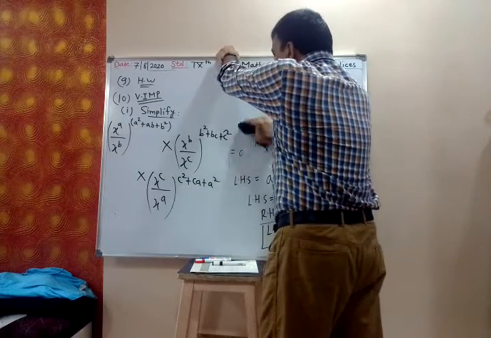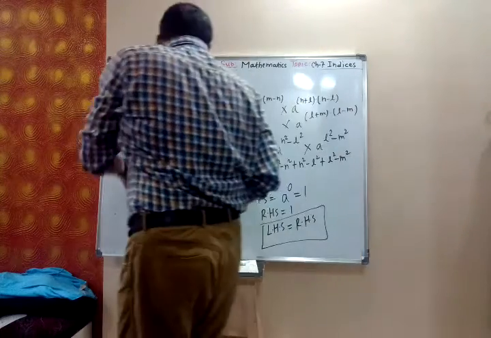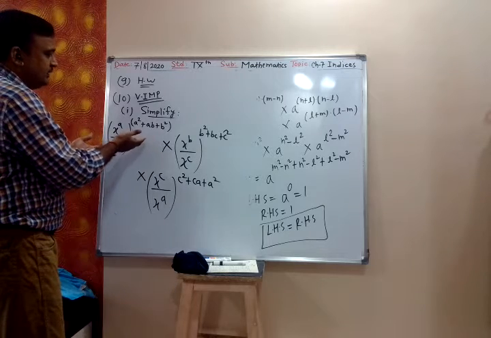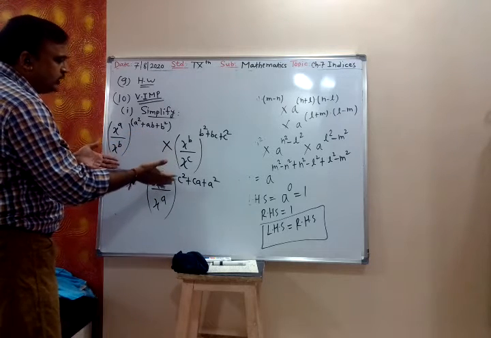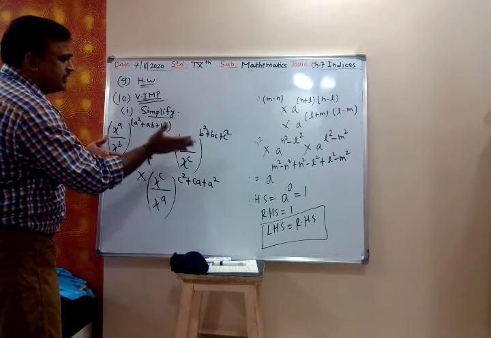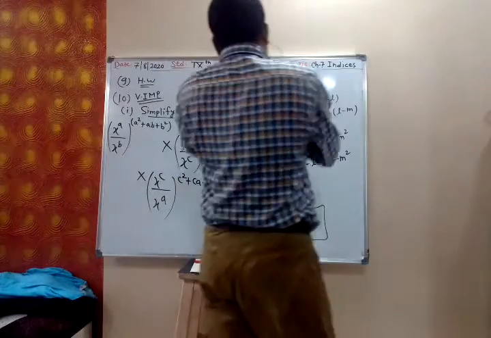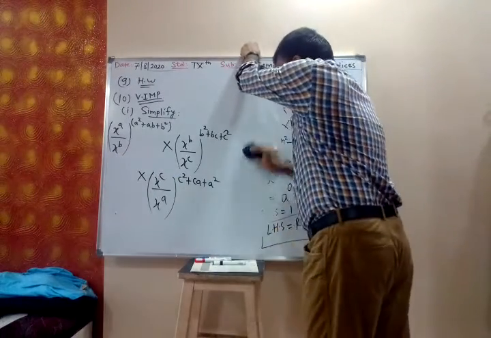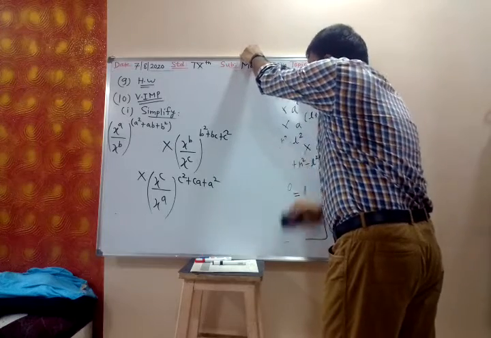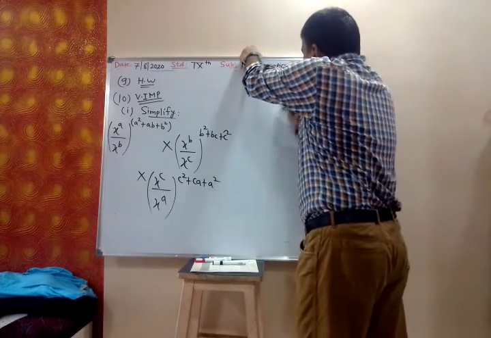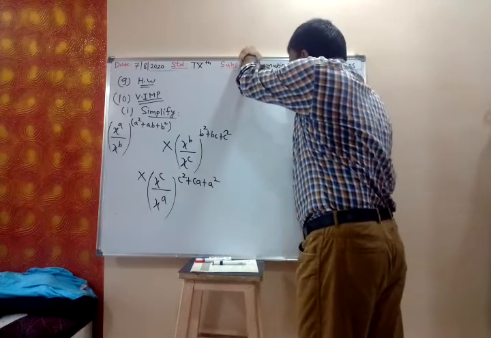So just now I told you that in your unit test I can give you this type of problem. This you have to solve, and whatever is the answer, those options will be given. So this calculation you have to work out for 3 marks, 2 marks. So in the unit test for 2 marks and 3 marks, you have to work out the problem, get the answer, and then you have to click the correct answer.